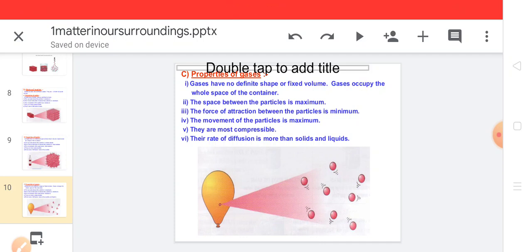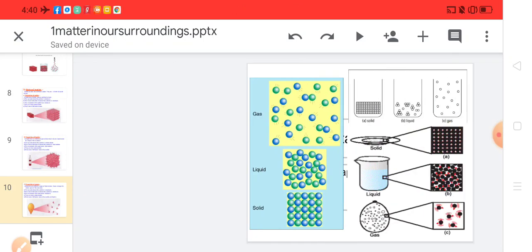When the particles are not attracted to each other, they are free from each other. And when they are free from each other, they move away from each other, resulting in more space between them. The movement of the particles of gases is maximum. When the movement of the particle is maximum and the space between the particles of gas is maximum, we say that they are more compressible. Their rate of diffusion is more than solids and liquids.